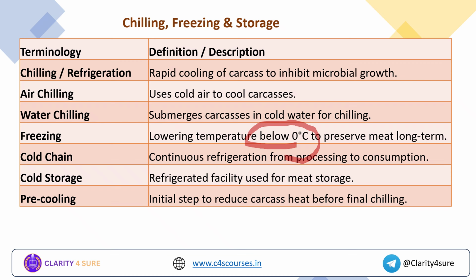Cold chain is continuous refrigeration from processing to consumption. Cold storage is a refrigerated facility used for meat storage. Pre-cooling is the initial step to reduce the carcass heat before final chilling. So these are some of the terminologies related to chilling, freezing and storage.